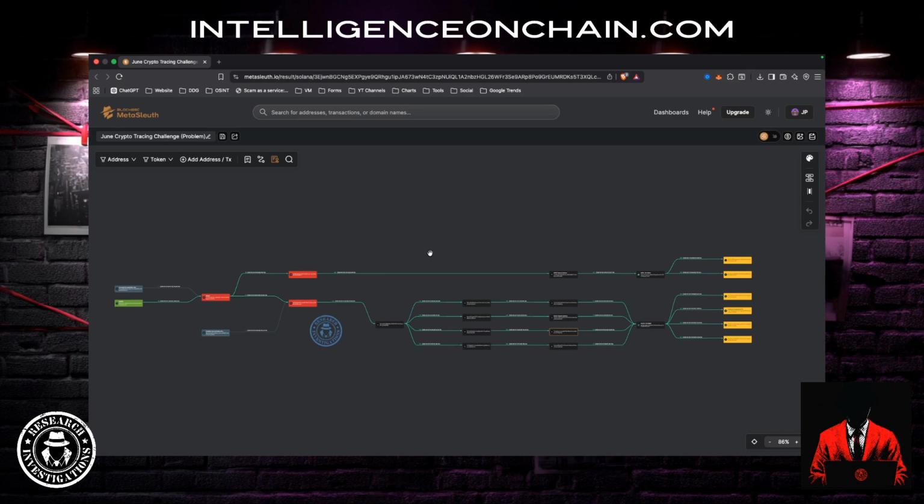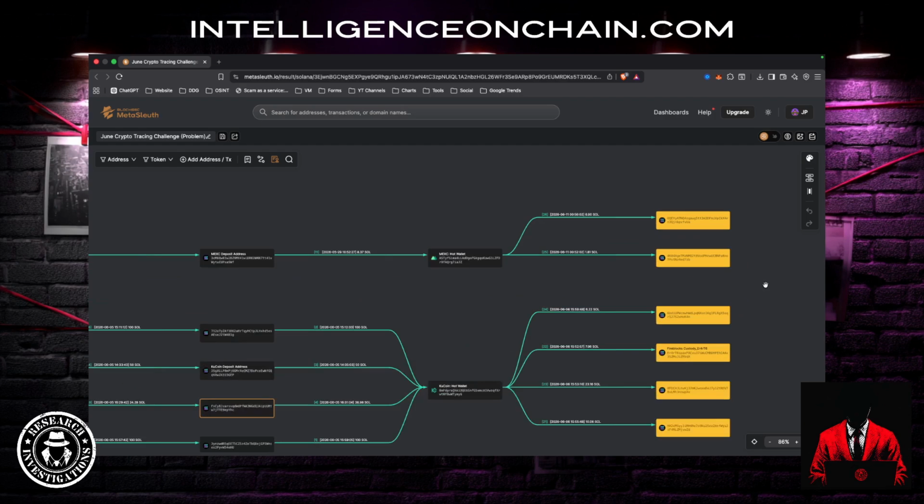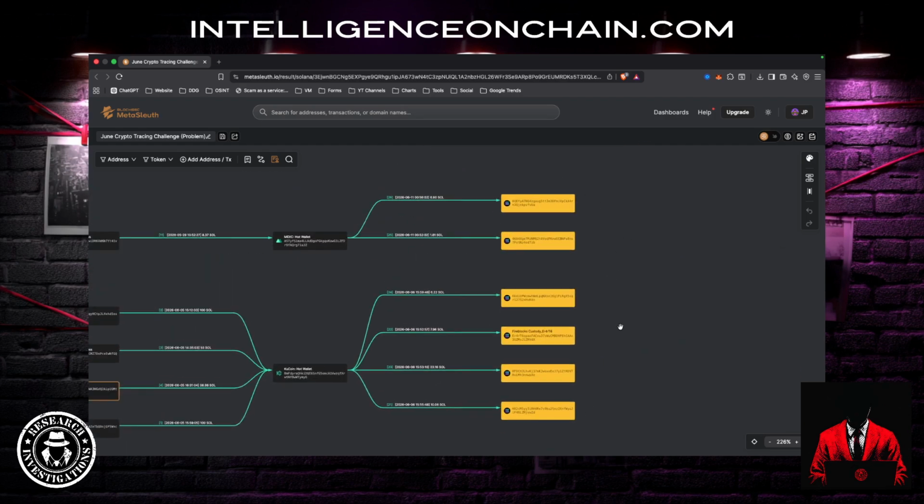So let's dive into the June Crypto Tracing Challenge solution. So here's the problem. We have potentially subpoenaed these yellow addresses. We need to determine if that's correct or not.